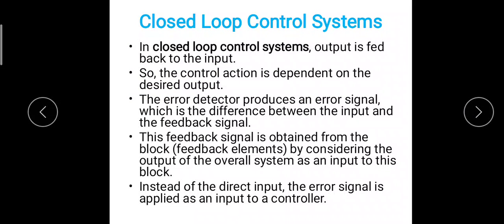In a closed loop control system, output is fed back to the system, so the control action is dependent on the desired output. The error detector produces an error signal, which is the difference between the input and the feedback signal. This feedback signal is obtained from the feedback elements by considering the output of the overall system as an input to this block. Instead of the direct input, the error signal is applied as an input to the controller.